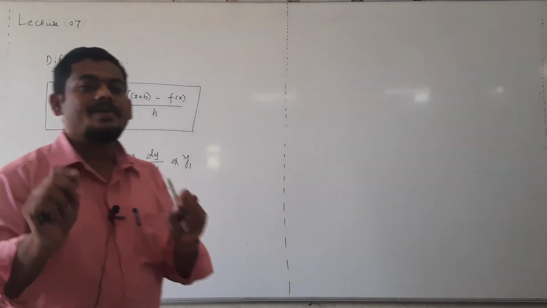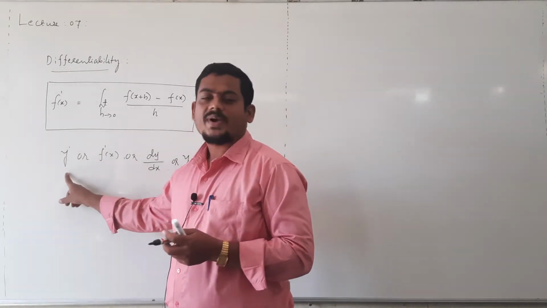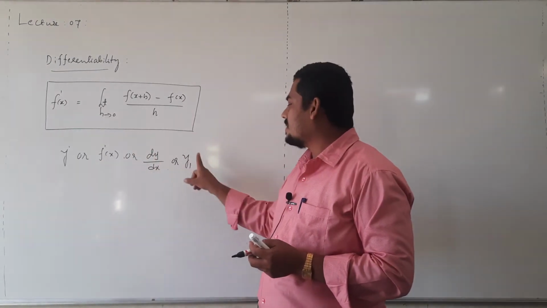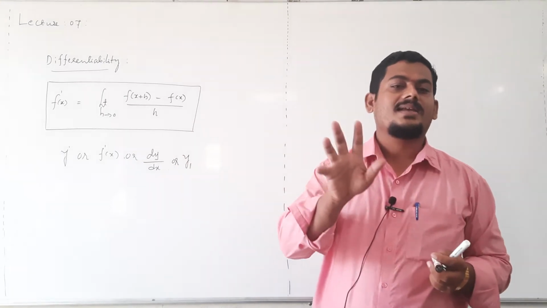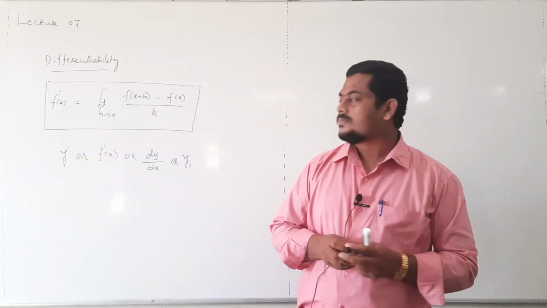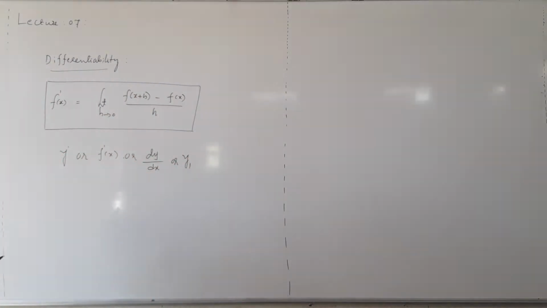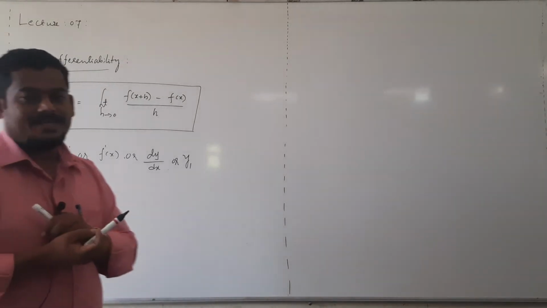These all notations are equivalent, means you can use any one of the notations. This is derivative of the function at any point. Then derivative of the function at a given point.